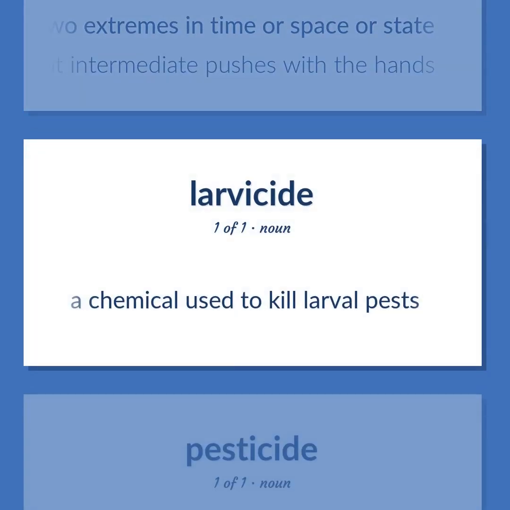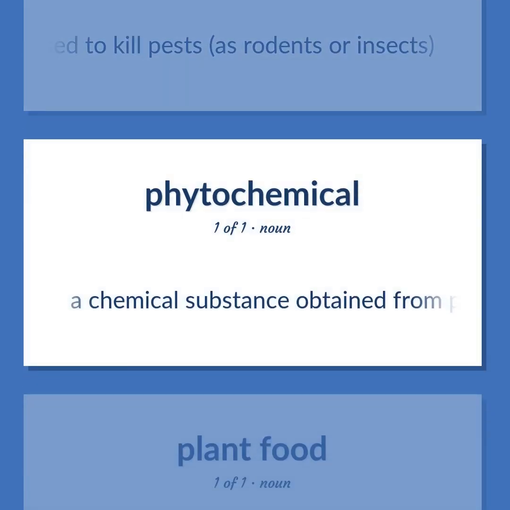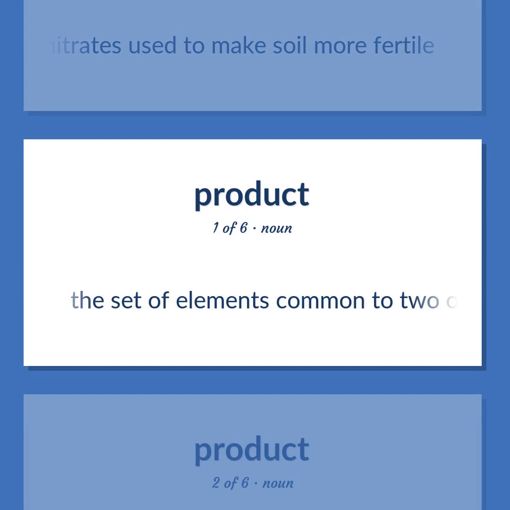A chemical used to kill larval pests. A chemical used to kill pests, as rodents or insects. A chemical substance obtained from plants that is biologically active but not nutritive. Any substance such as manure or a mixture of nitrates used to make soil more fertile. The set of elements common to two or more sets.